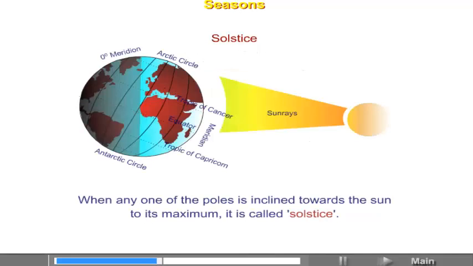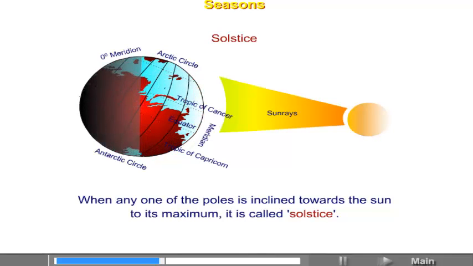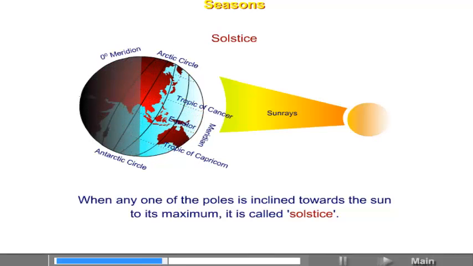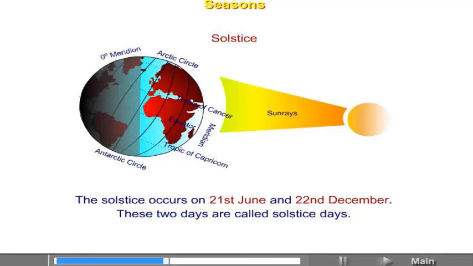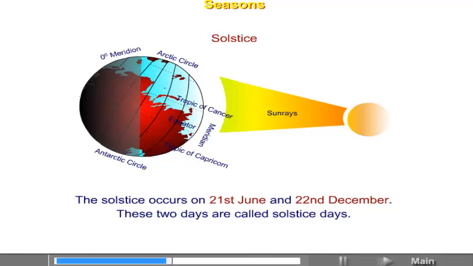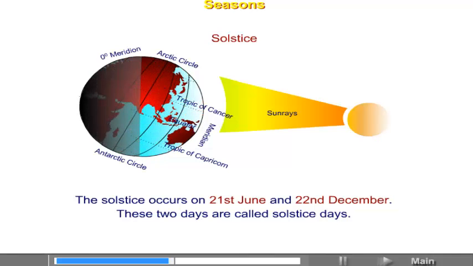Solstice. When any one of the poles is inclined towards the sun to its maximum, it is called solstice. The solstice occurs on 21st June and 22nd December. These 2 days are called solstice days.